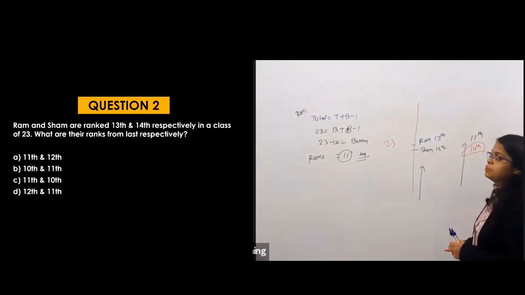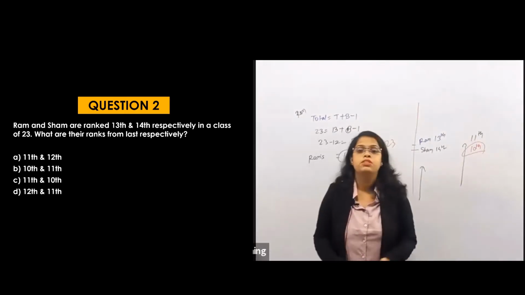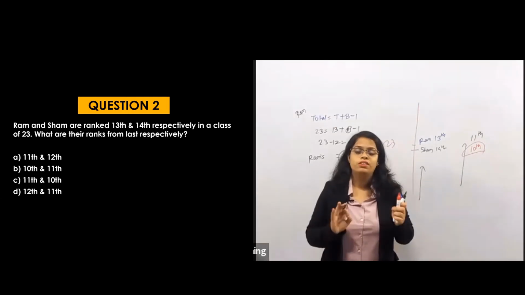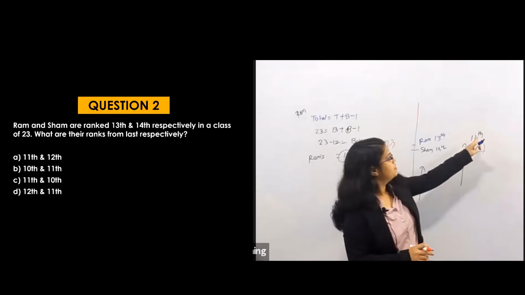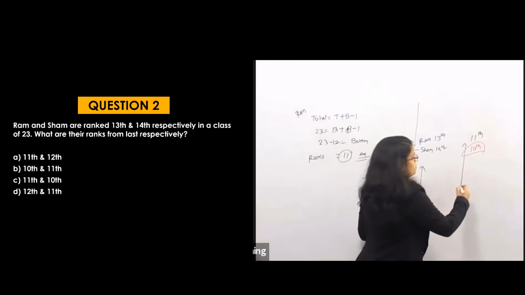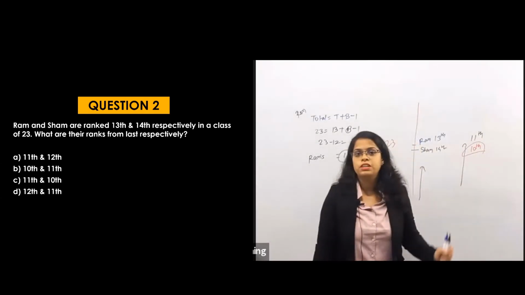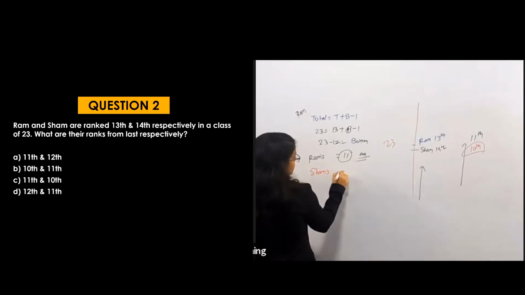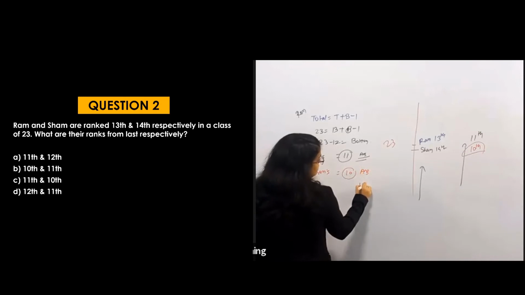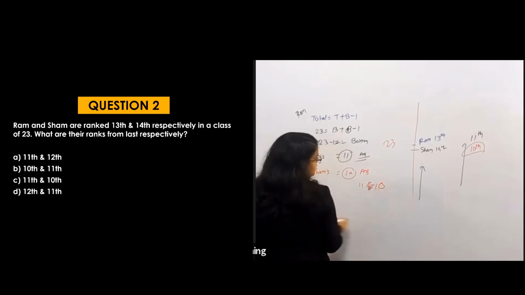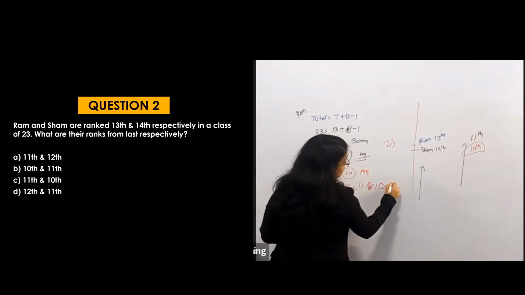Are you getting what I am saying? Without drawing the board, can you solve it logically? Can you tell me the answer orally? Or should I solve by the formula? As this is the rank from the top, but they have asked the position from the bottom, right? So Sham will come first now from the bottom. So what will be the answer for Sham's position? He will be at 10. So what will be the answer? 11 and 10, because they have asked for Ram and Sham respectively. So your answer will be 11 and 10.